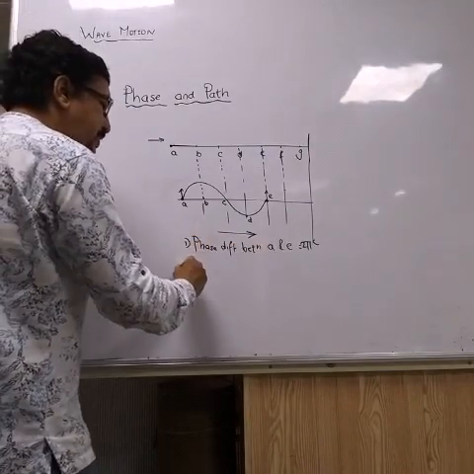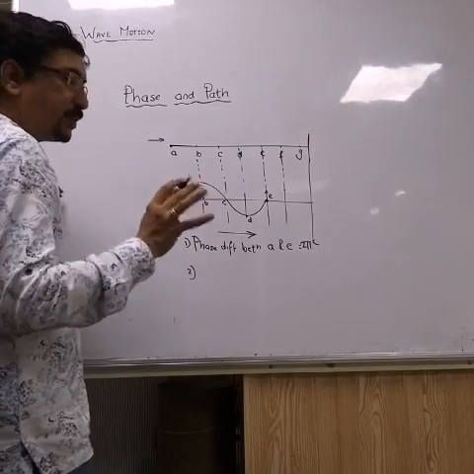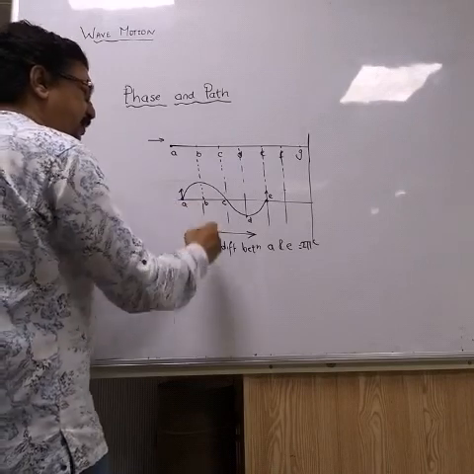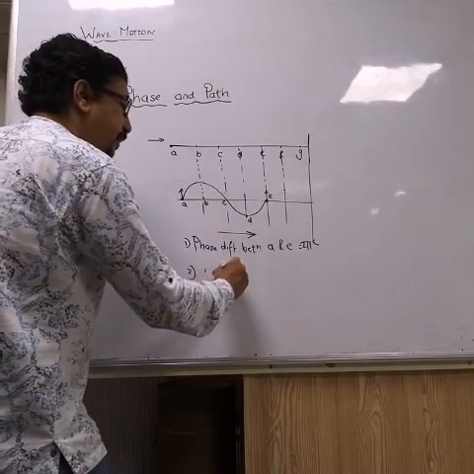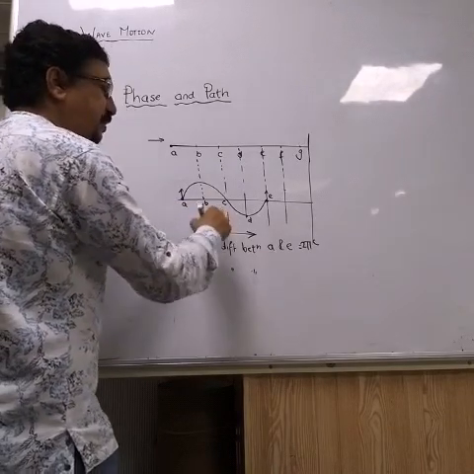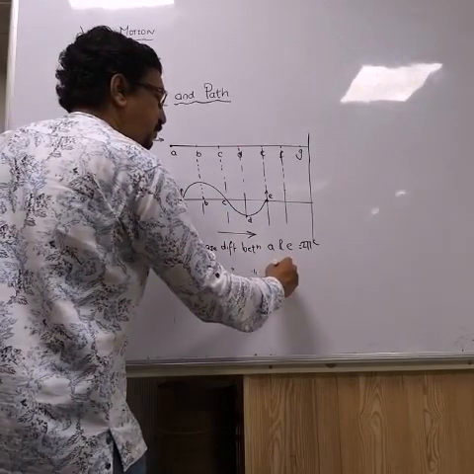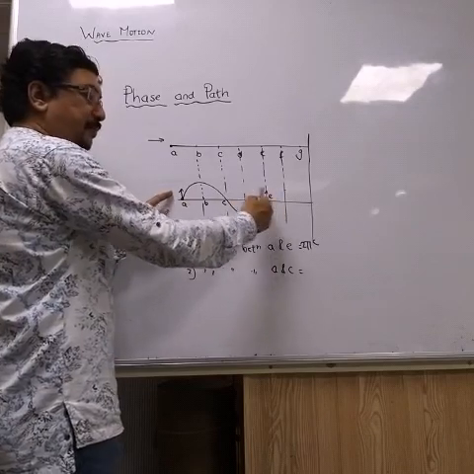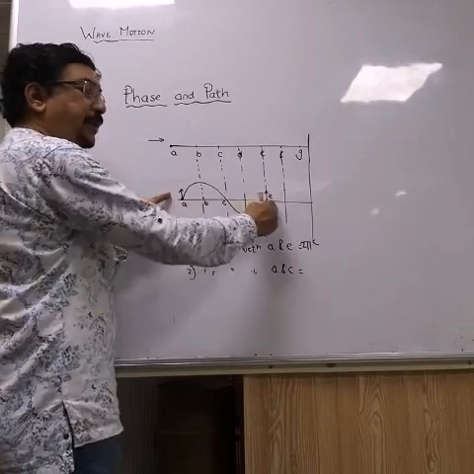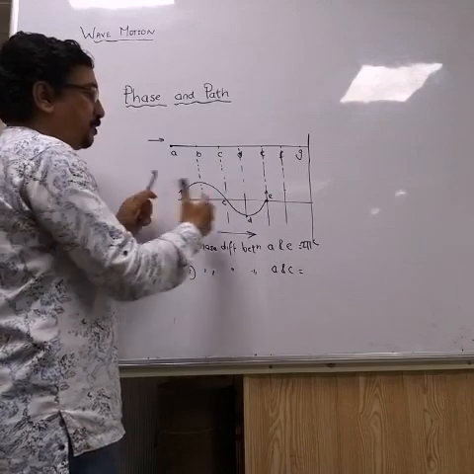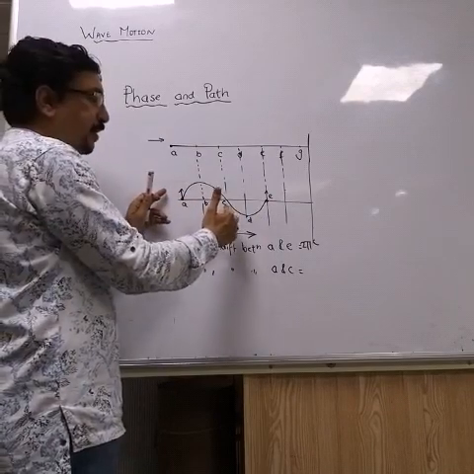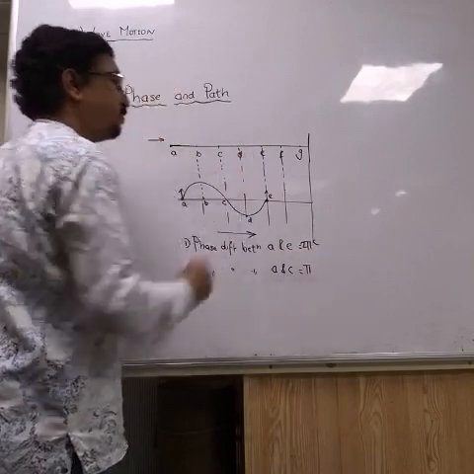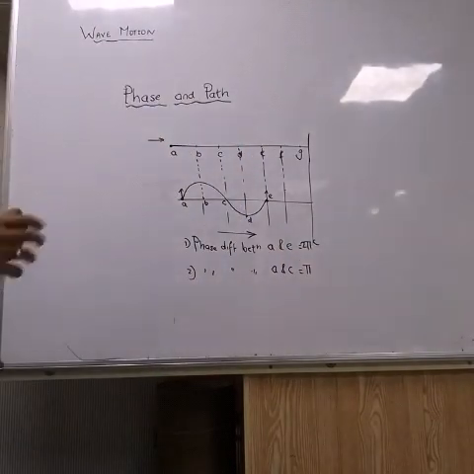Now let us understand the phase difference between A and C. The phase difference between A and C will be how much? Common sense, this total is 2 pi. A और E के बीच में phase difference 2 pi है. C is half of it. So phase difference between A and C will be simply pi.